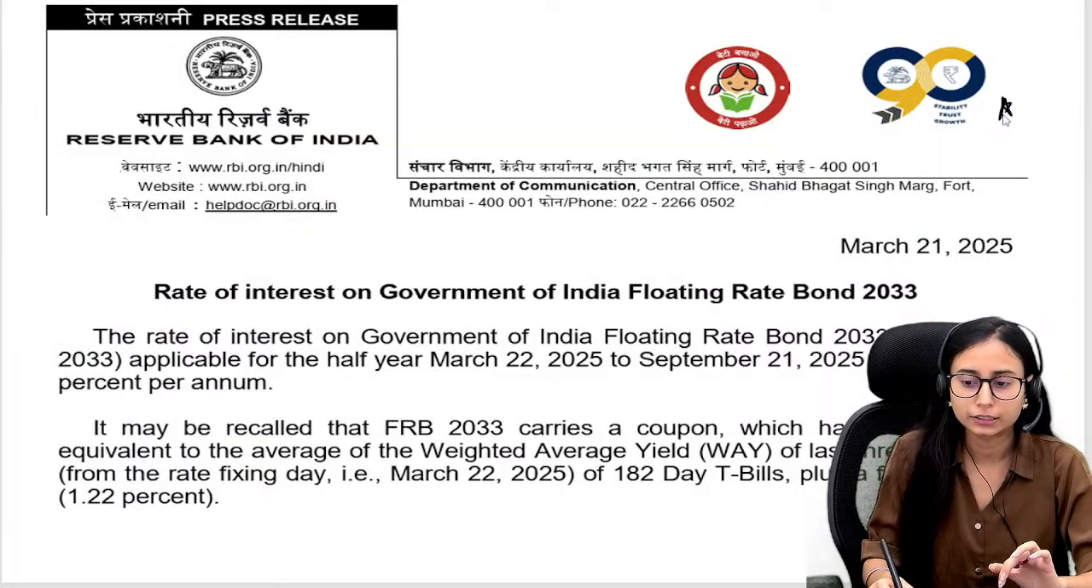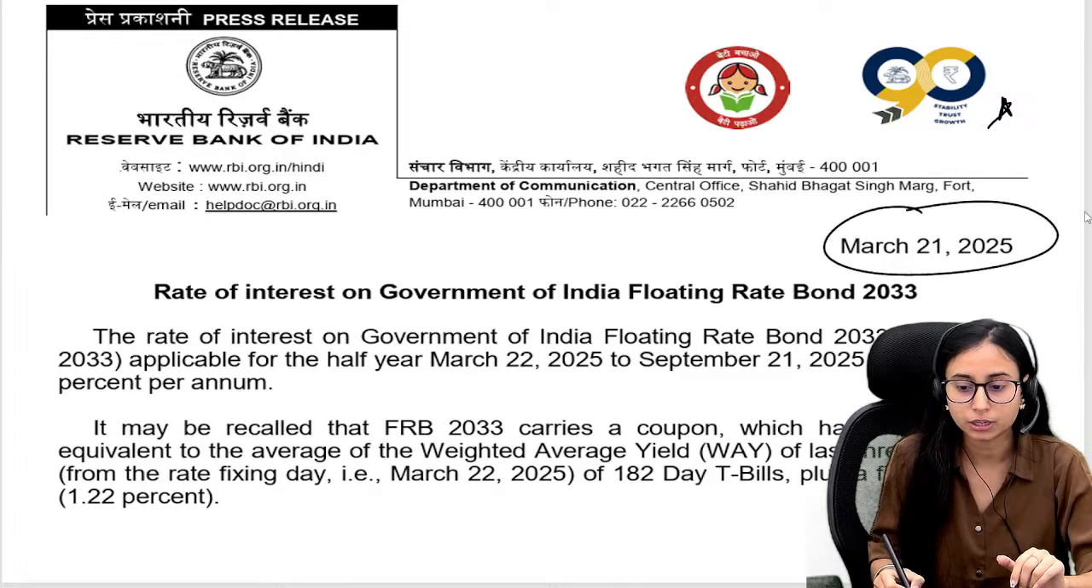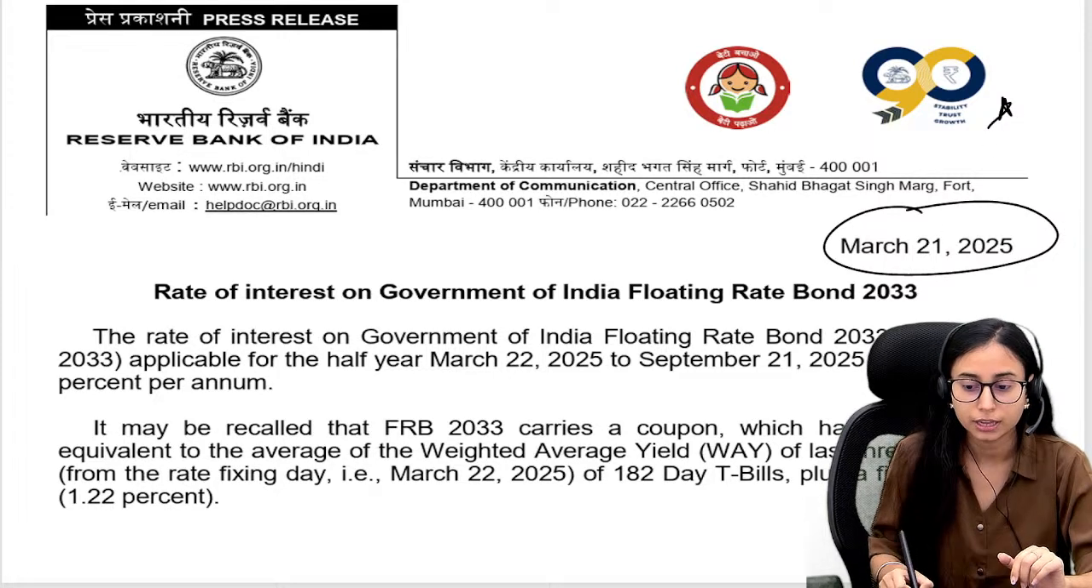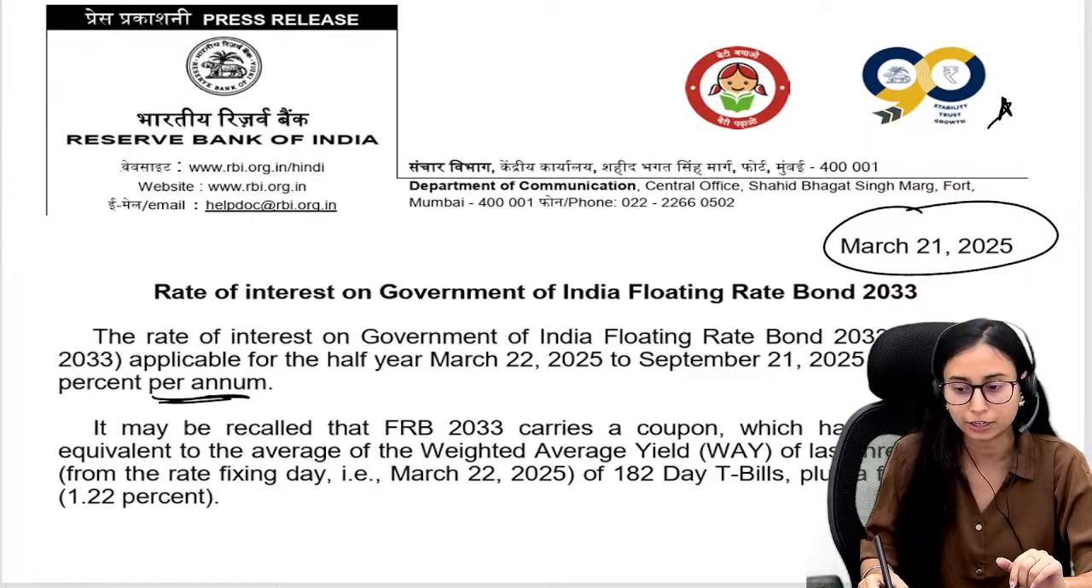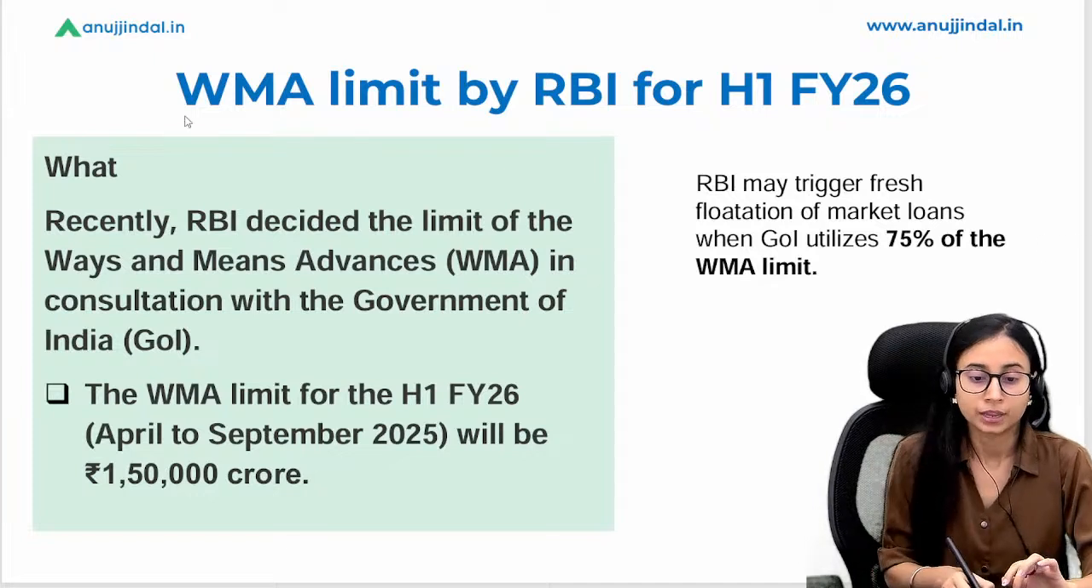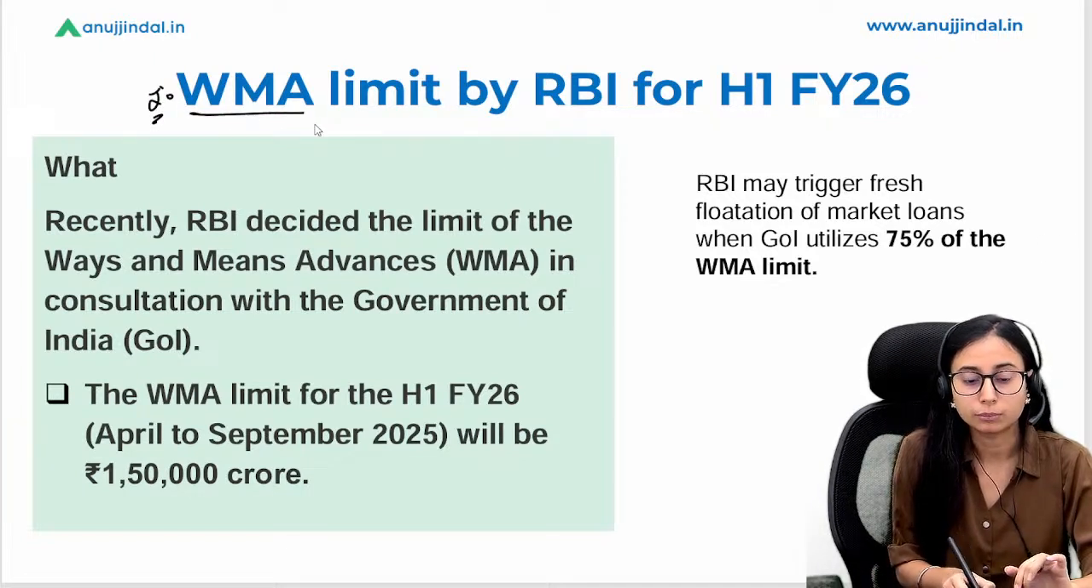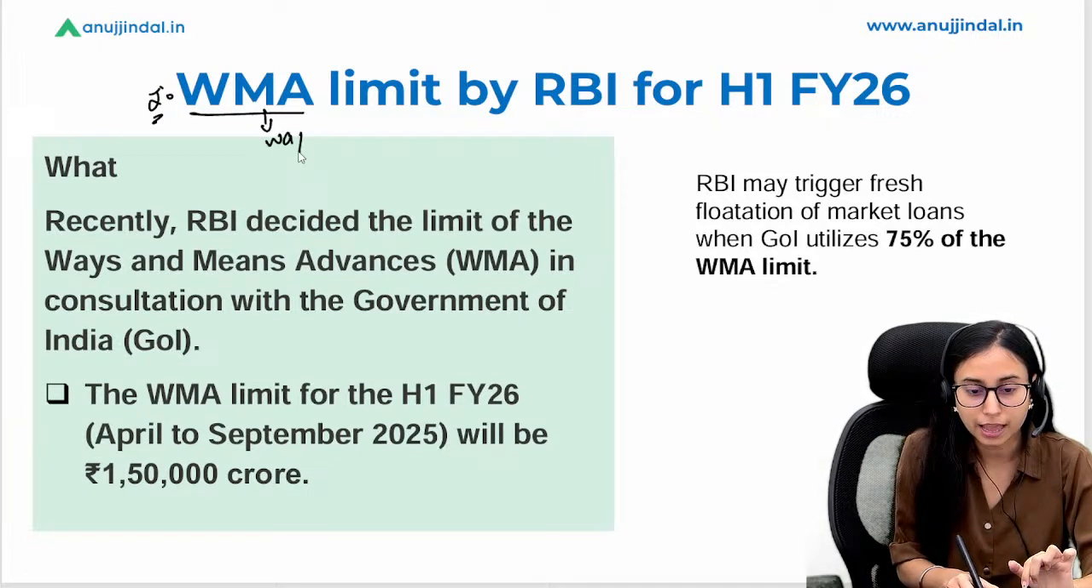So I have added this notification here as well that it was released on March 21, 2025 and it has been set for 7.81% per annum basis. That means पूरे साल का 7.81% है. ठीक है. Here is the second news which is related to WMA, which means ways and mean advances.